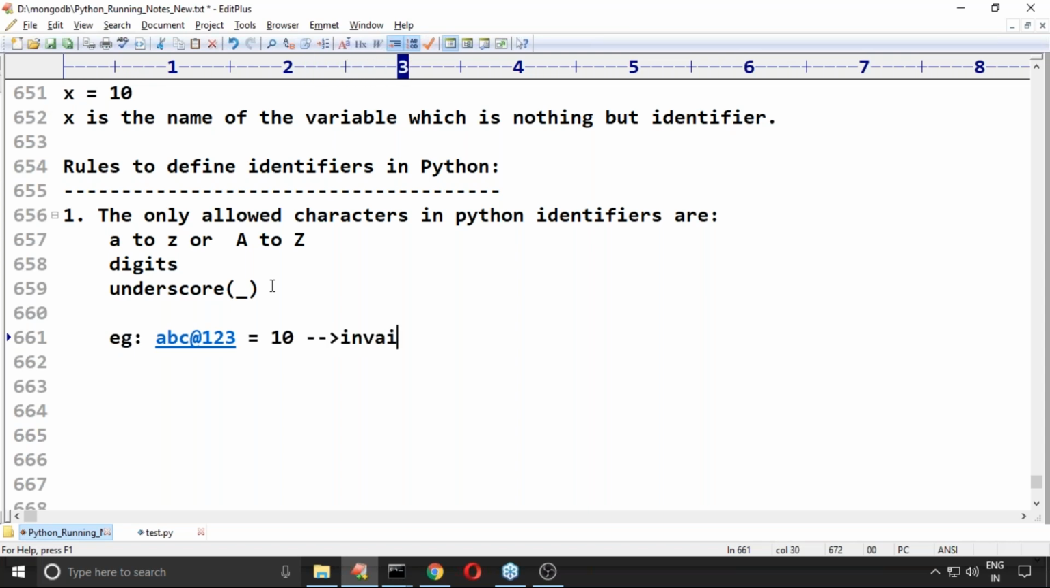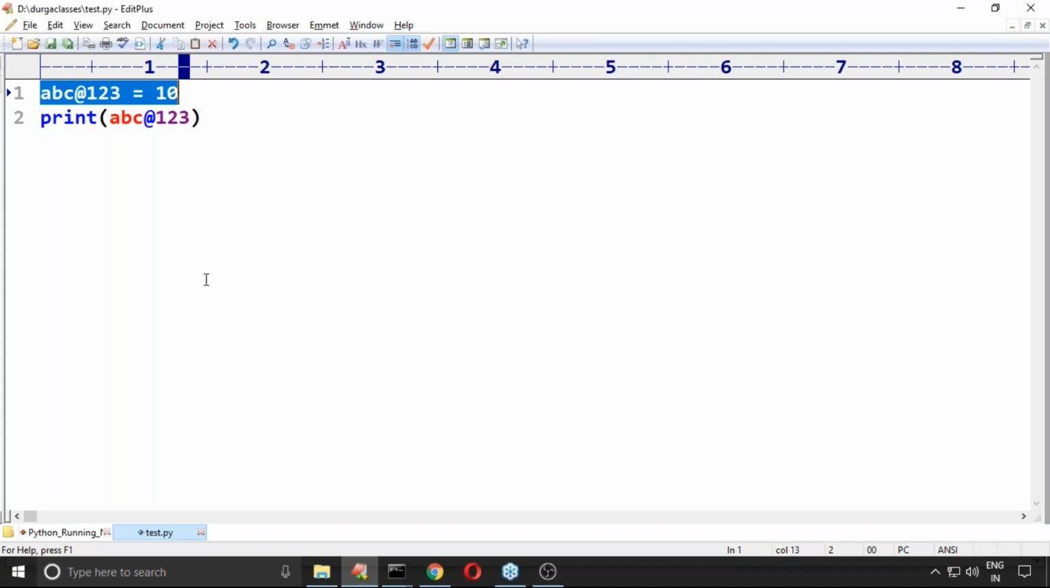Clear for you? Okay. Now suppose I'm trying to take it like this: total$ = 10, sir. Can you please print total$ = 10? Like this I'm trying to take. Is it acceptable or not?